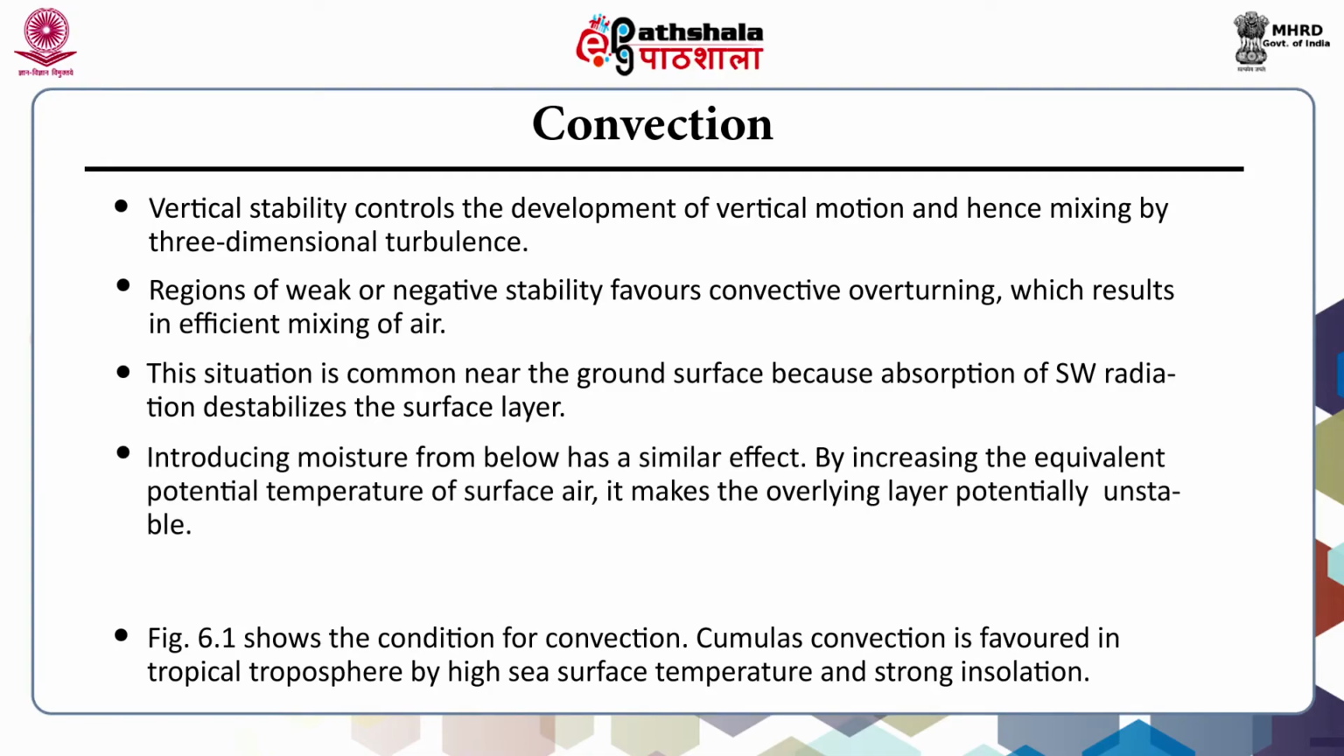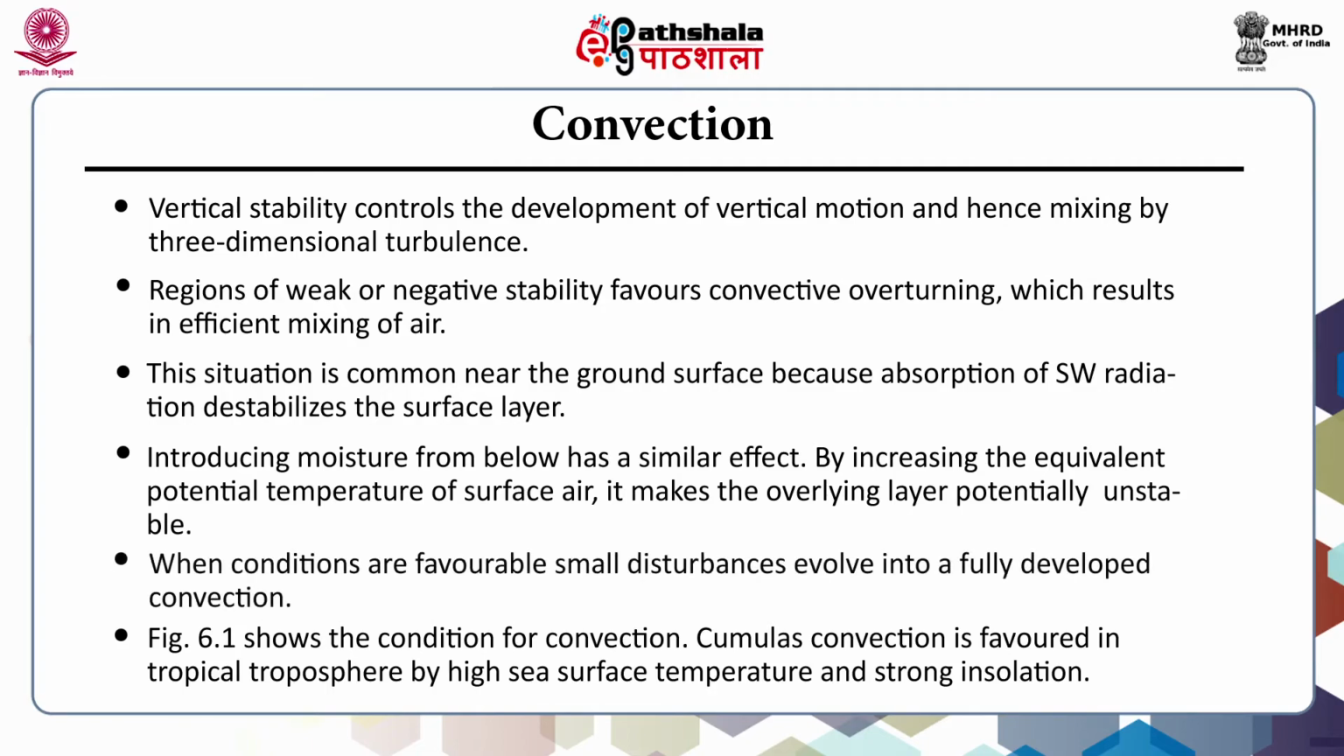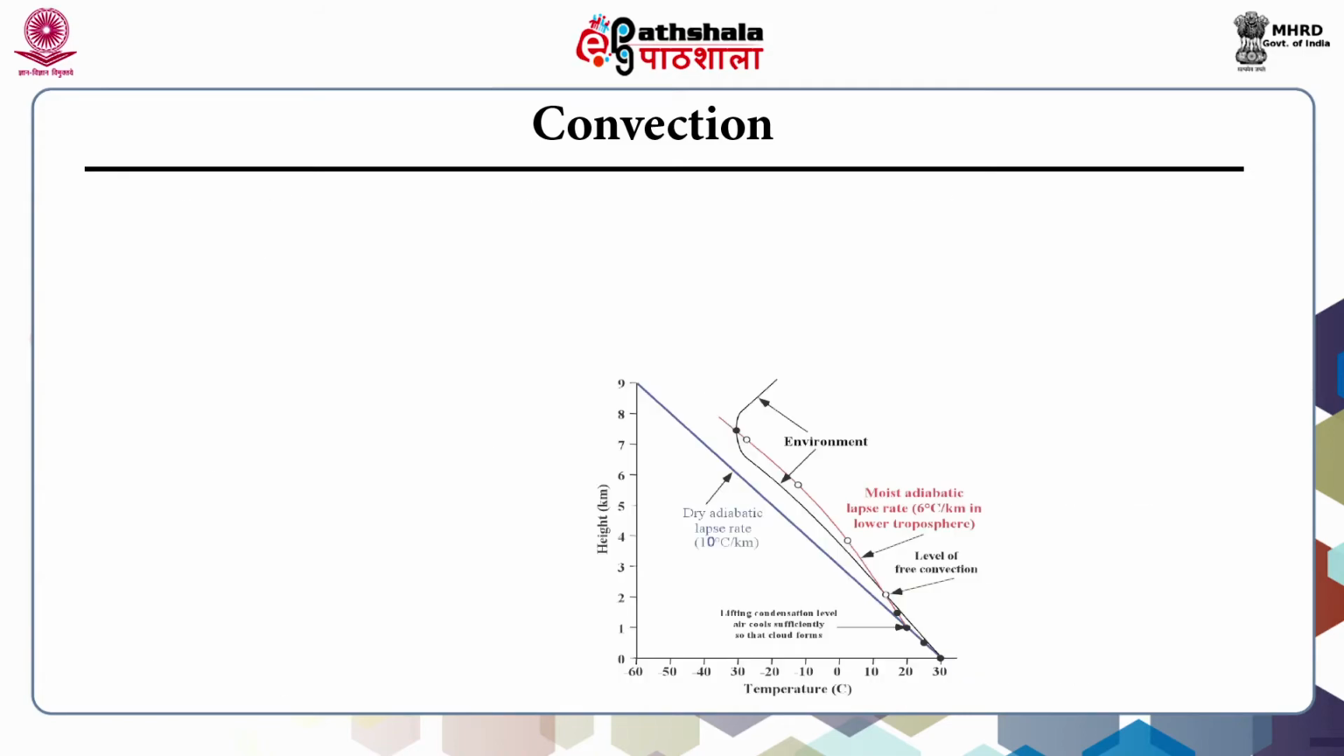Introducing the moisture from below has a similar effect. By increasing the equivalent potential temperature of the surface air, it makes the overlying layer potentially unstable. When conditions are favorable, small disturbances evolve into a fully developed convection. This figure shows the condition for the convection.